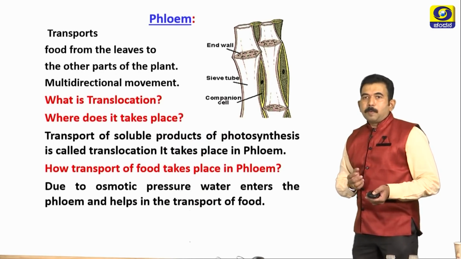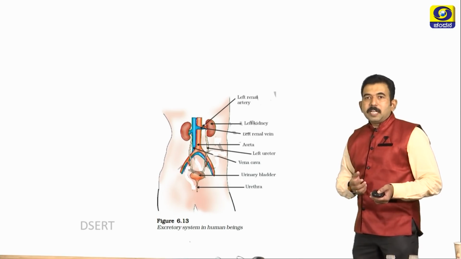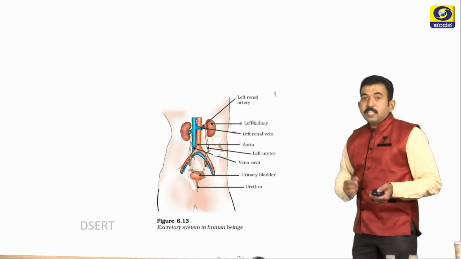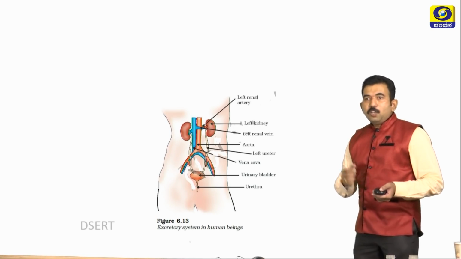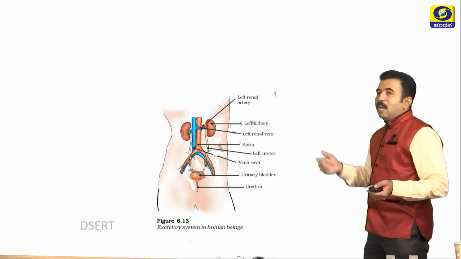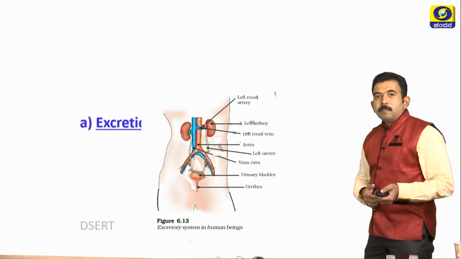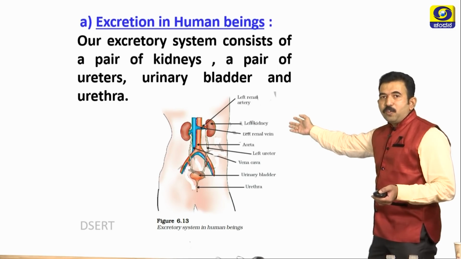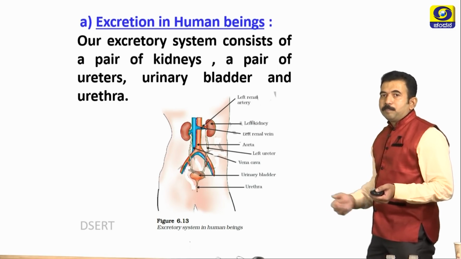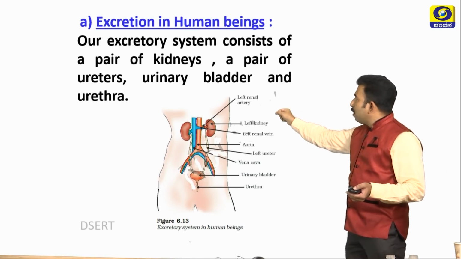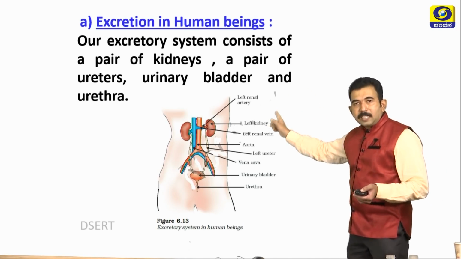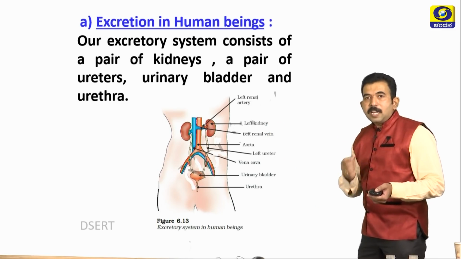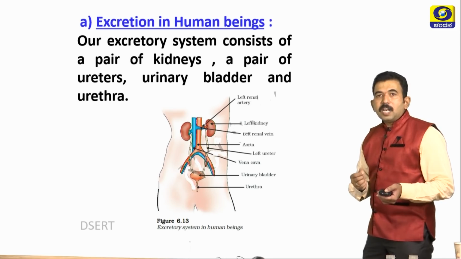Students, during life processes, several waste materials are liberated, and these waste materials should be excreted out of the body, and this requires an excretory system. In human beings, we possess a well developed excretory system. This excretory system consists mainly of a pair of kidneys, a pair of ureters, urinary bladder and urethra. Students, this diagram is very important from the examination point of view. Please practice this diagram.